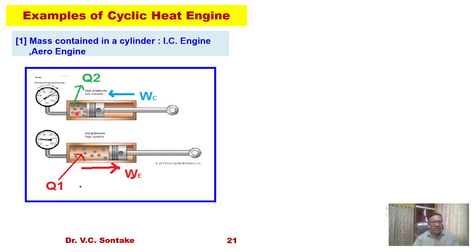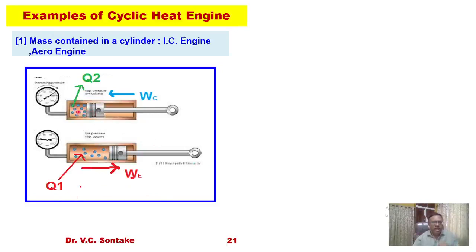When you supply heat to this gas, it will expand. The piston will be moving in the upward direction, and if this piston is connected to the crank, this linear motion of the piston will be converted into rotary motion. That is, you will get work output. So heat is converted into work output.